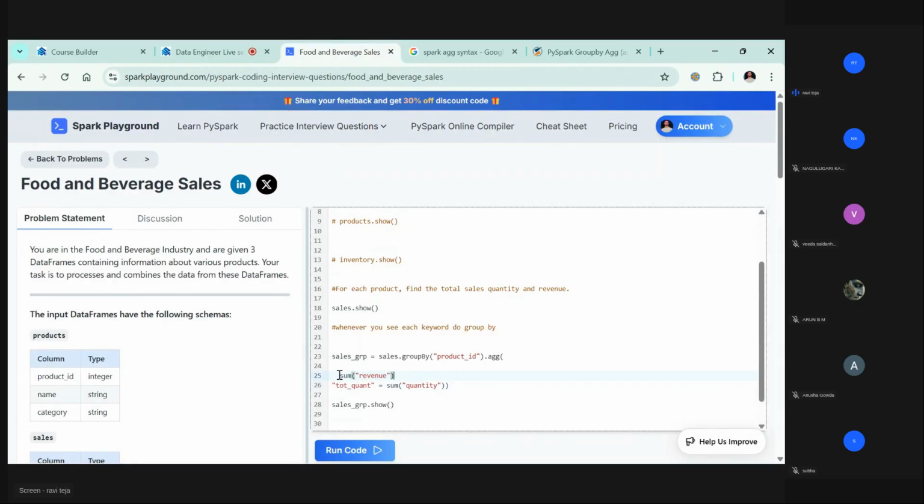And alias of this. Okay, so now again this is also a sum, right. Let's take this dot alias of this.